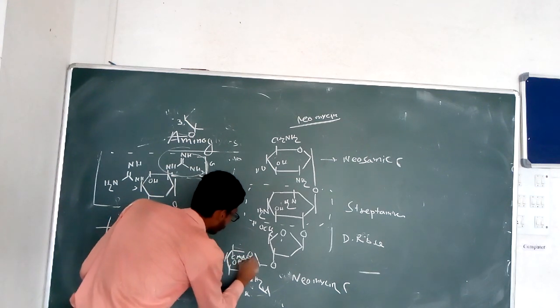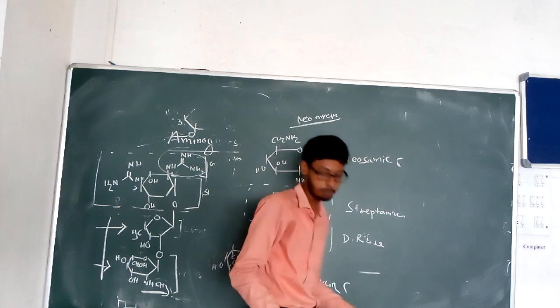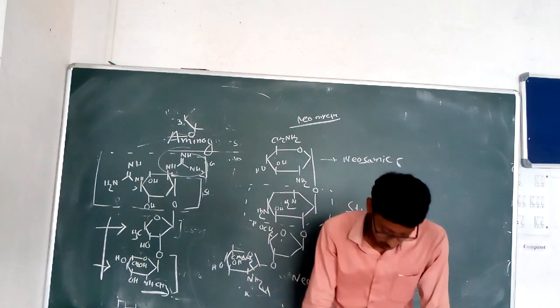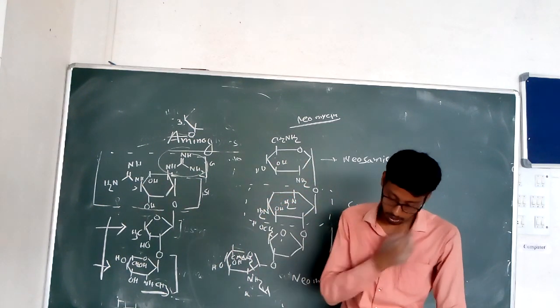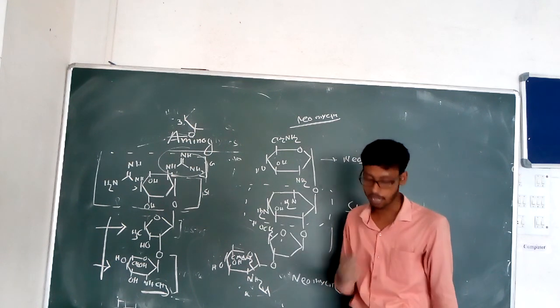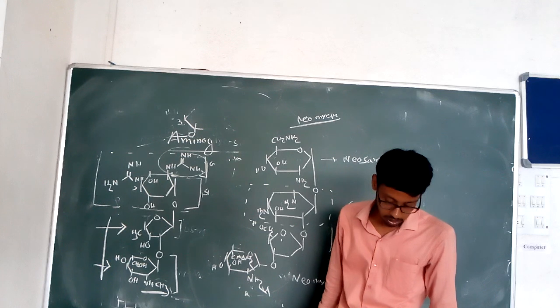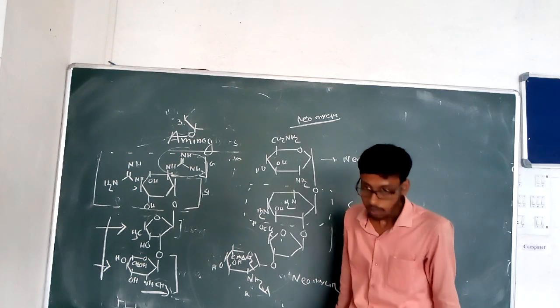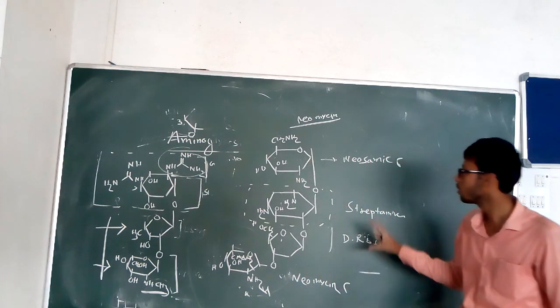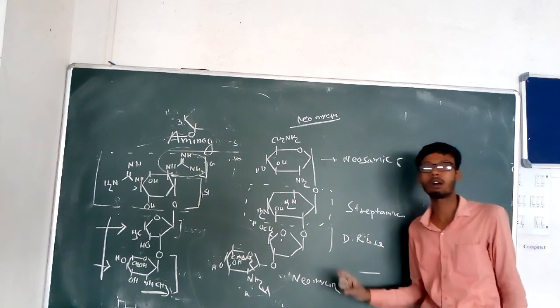So this is the structure of neomycin B and neomycin C. These are effective against gram-negative and gram-positive bacteria, used for a variety of gastrointestinal diseases. Neomycin is used topically only.